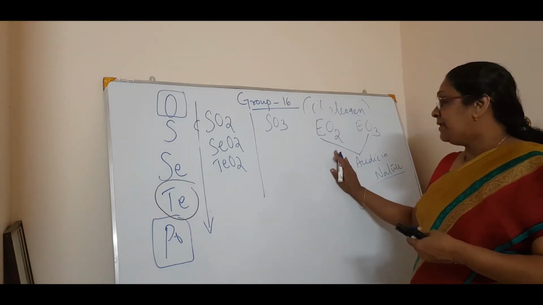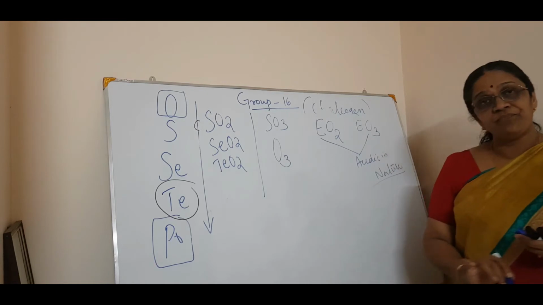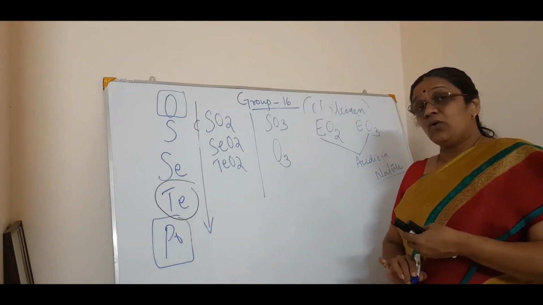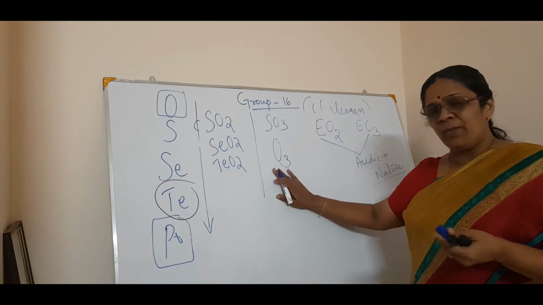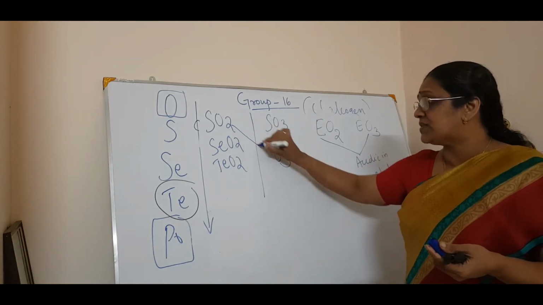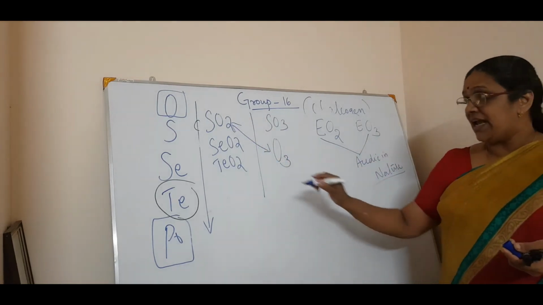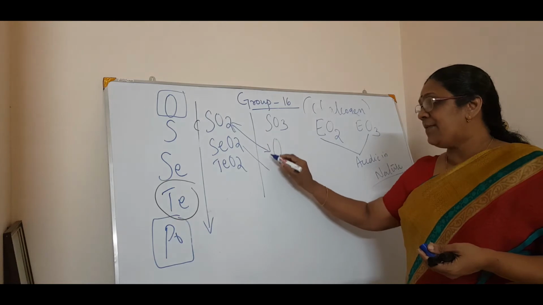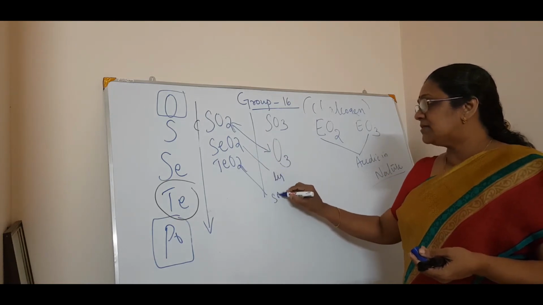Then if you want to talk about another oxide, you know what O3 is? It's ozone, an allotrope of oxygen. You know about the depletion of ozone, etc. Ozone and sulfur dioxide are gases, whereas selenium oxide is a liquid and tellurium oxide is a solid.